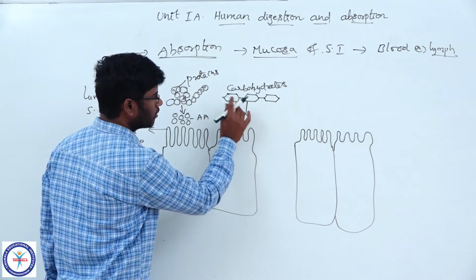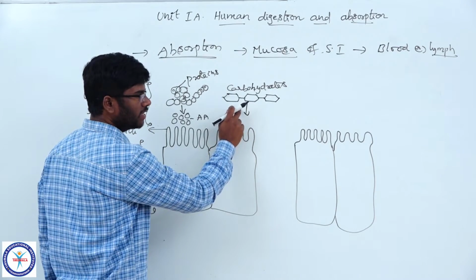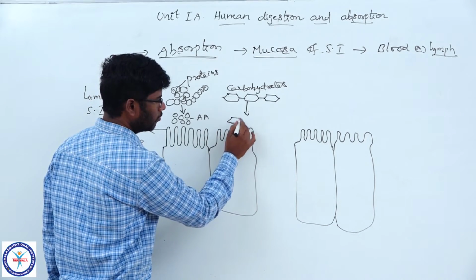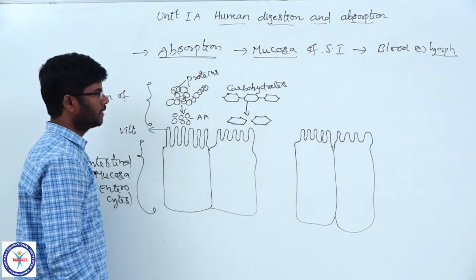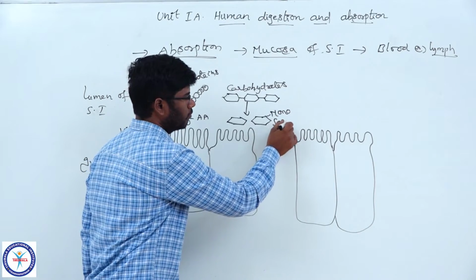The bonds between the glucose molecules are glycosidic bonds. They are hydrolyzed by enzymes and converted into monosaccharides.